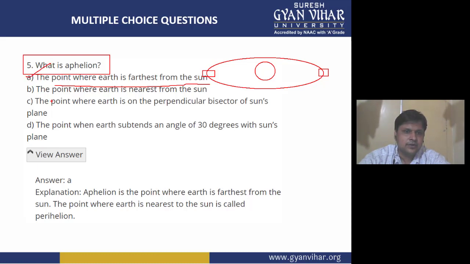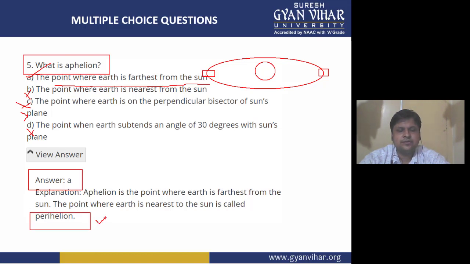Let's read out the other options. B, the point where earth is nearest. C, the point where earth is on the perpendicular bisector. D, the point where earth subtends an angle of 30 degrees with the sun's plane. All the others are wrong. Option A itself is the correct option. And the explanation is, aphelion is the point where earth is farthest from the sun. The point where earth is nearest to the sun is known as perihelion. This added information we should also know.